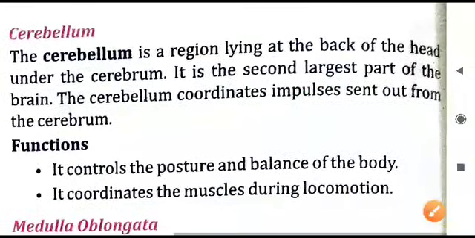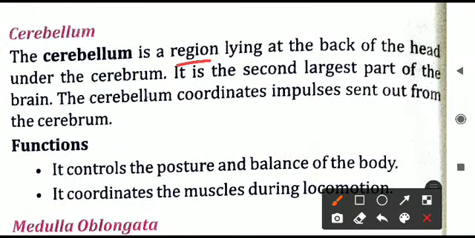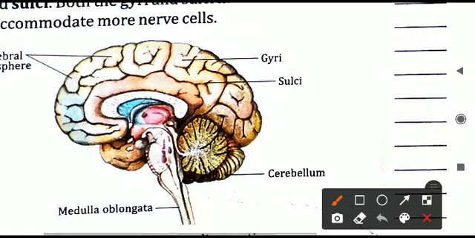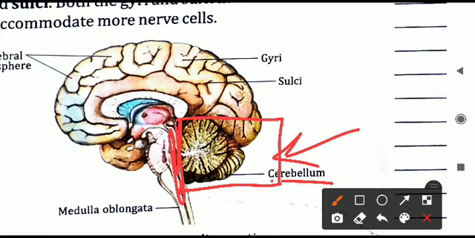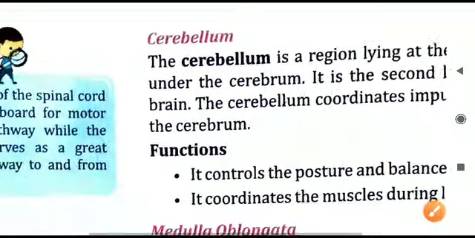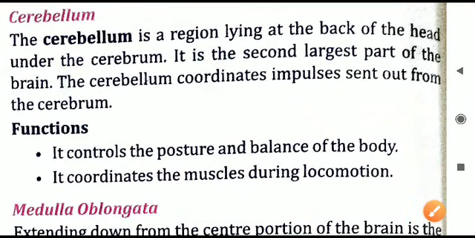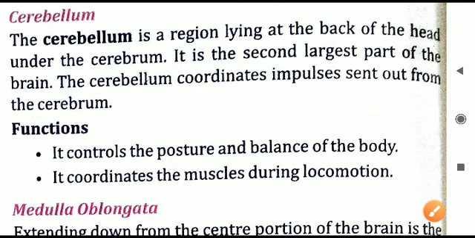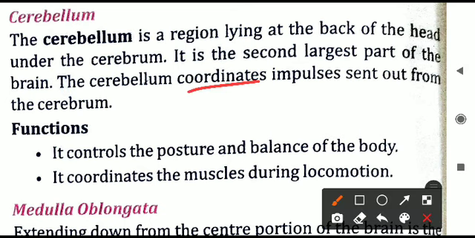Next, now we'll see about the cerebellum. It is the region at the back of the head. Just now we have seen it on the posterior side or at the back of the head only. This is the small part called the cerebellum. So cerebellum, let us read this. It is the second largest part of the brain, and it coordinates impulses sent out from the cerebrum. So whatever nerve impulses, whatever electrical signals are moving out of the cerebrum, they all will be coordinated by the cerebellum.